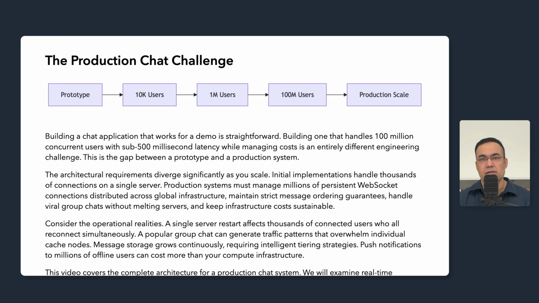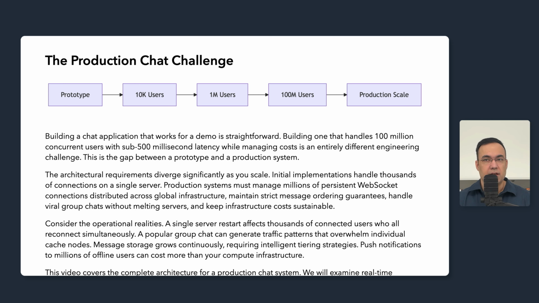A prototype handles thousands of connections on one server. However, a production system must orchestrate millions of persistent WebSocket connections distributed across a global infrastructure. We need strict message ordering guarantees even when messages route through different servers. We need to handle viral group chats that can generate enough traffic to overwhelm individual database shards. And we need to do all of this within a budget that makes business sense.